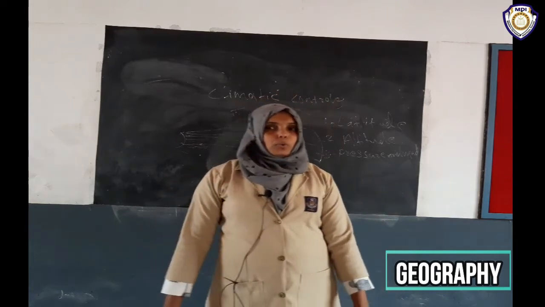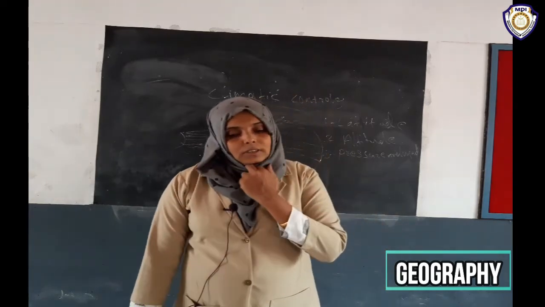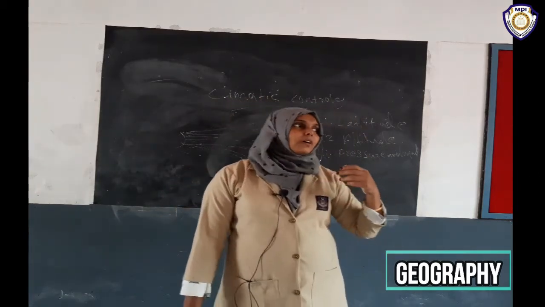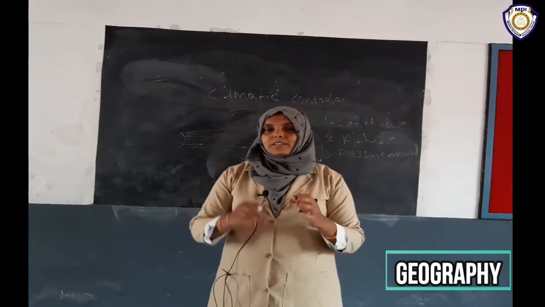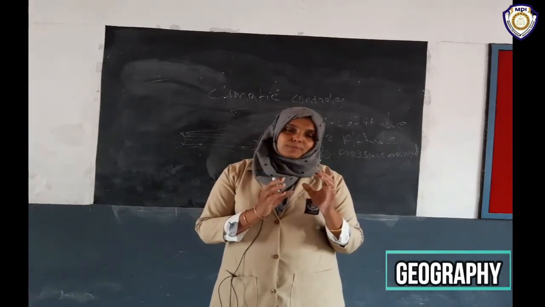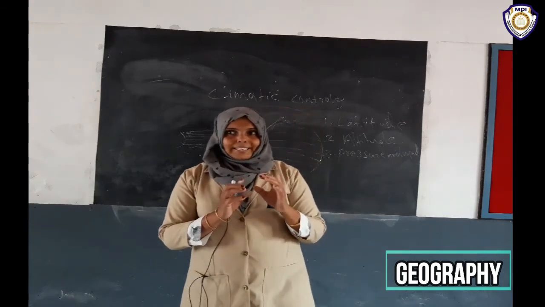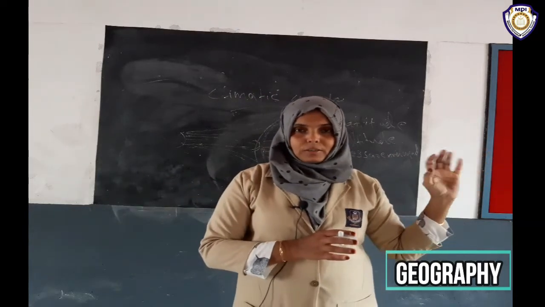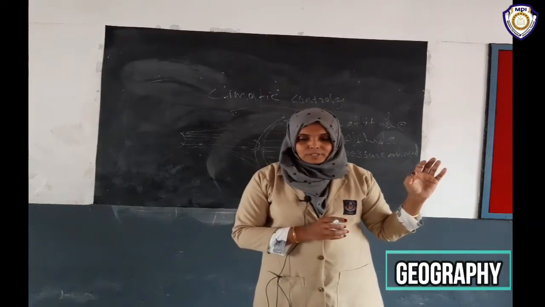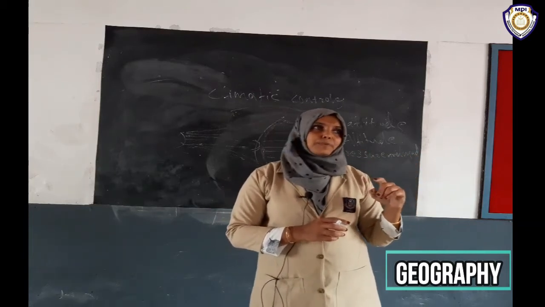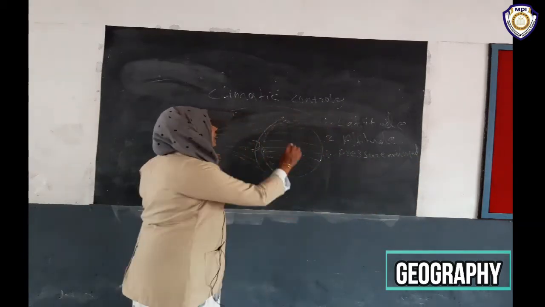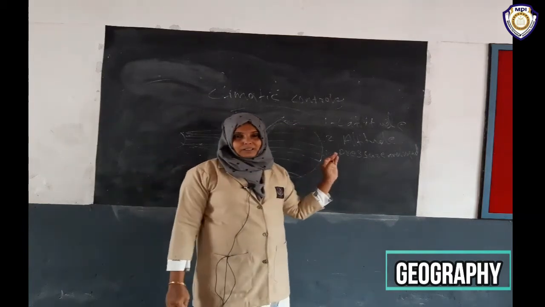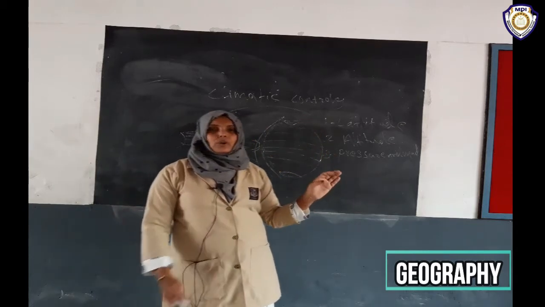Okay, how does the pressure and wind system work? High pressure means air is sinking, so we can say highest pressure. Wind is the air that moves from high pressure to low pressure. Listen to me, here is the highest pressure, because here is the highest latitude and also a colder area.